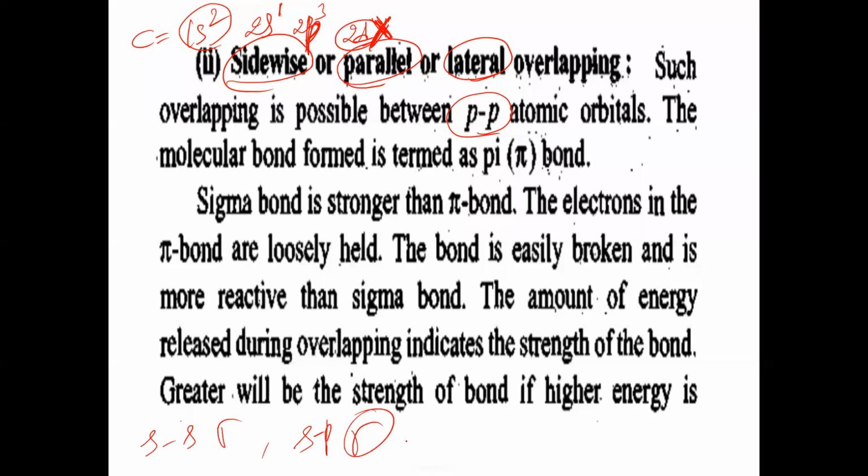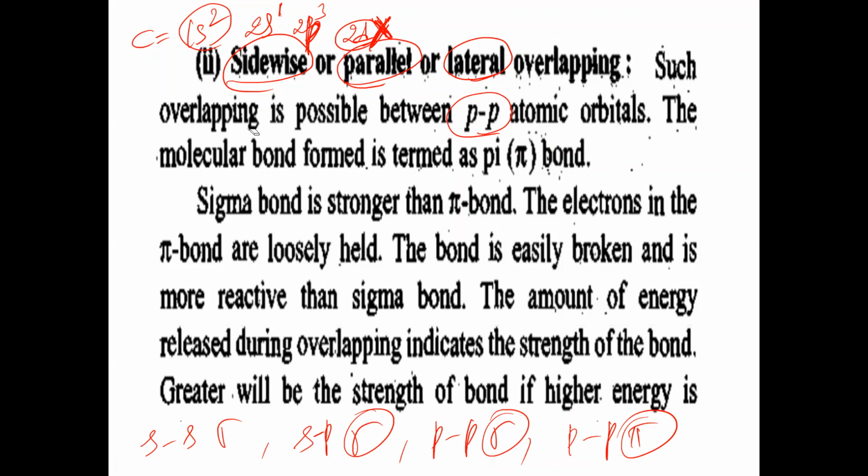And also we have what now? pp sigma bond, and also we have pp pi bond. So pp pi bond is possible, pp sigma bond is possible. sp sigma bond only is possible. Why? Because as s orbital is involved, s orbitals will form only sigma bonds. And s and s orbitals will again form sigma only. But between p and p orbitals, either sigma bond or pi bond, both will be possible.